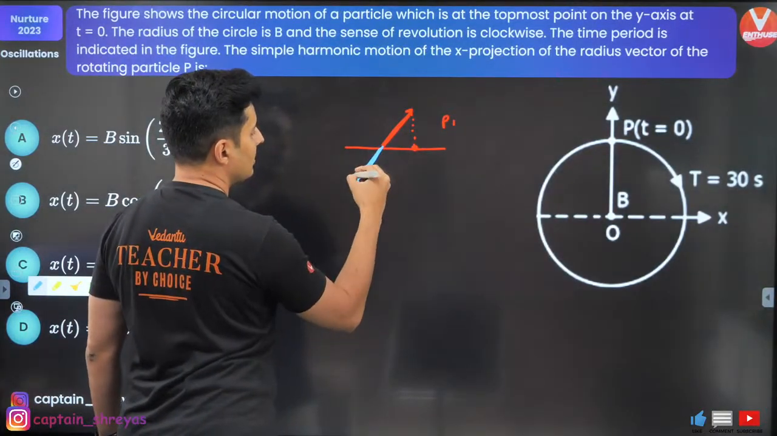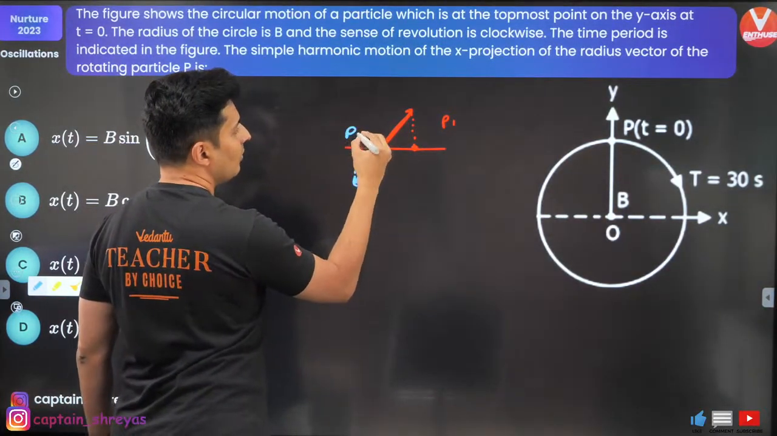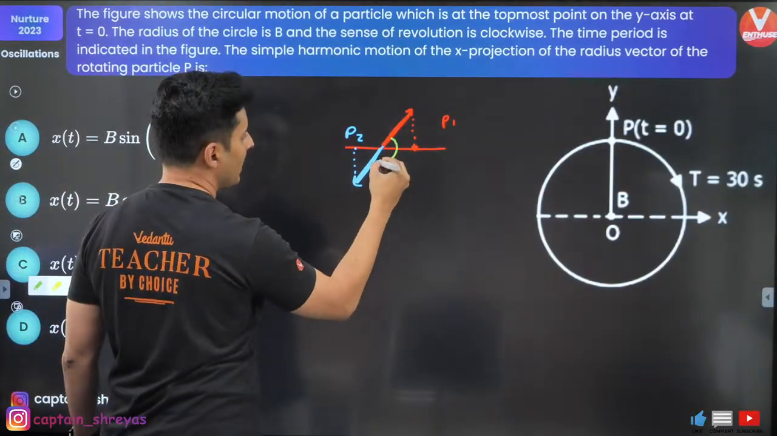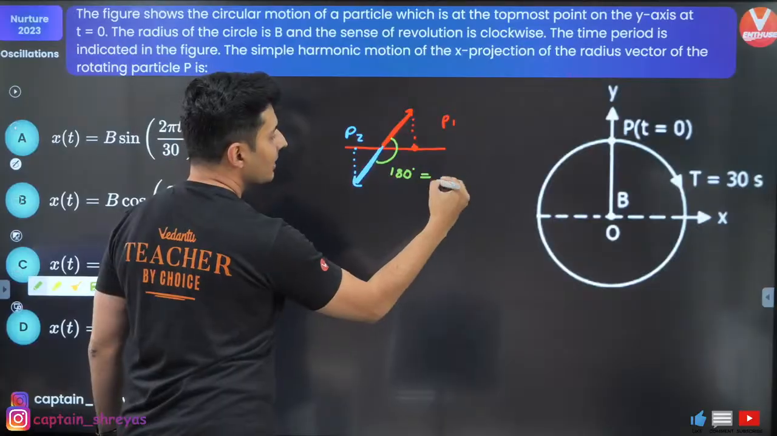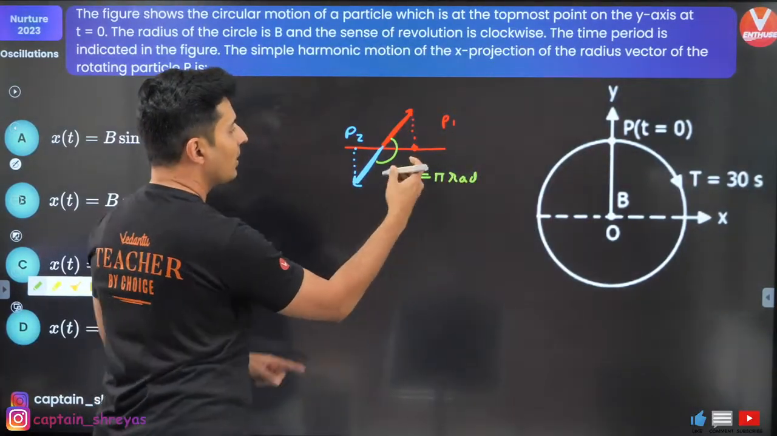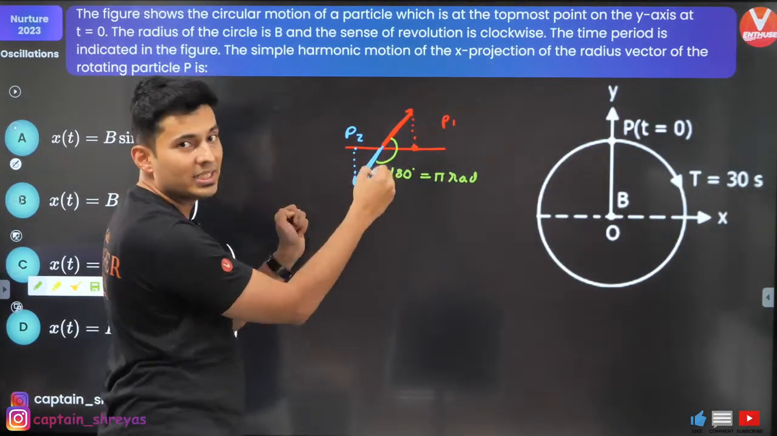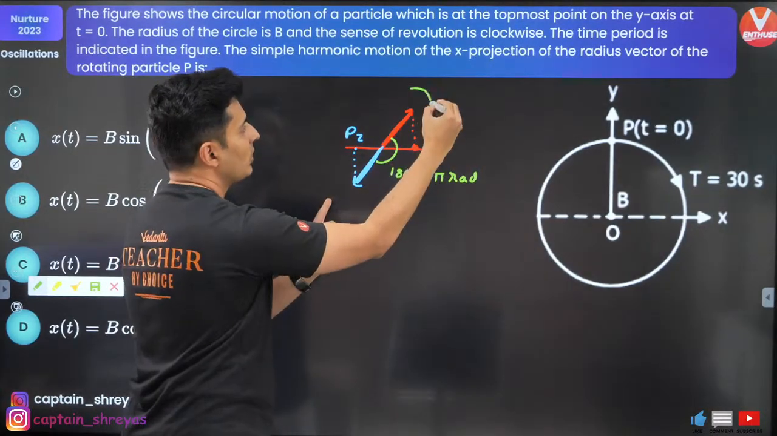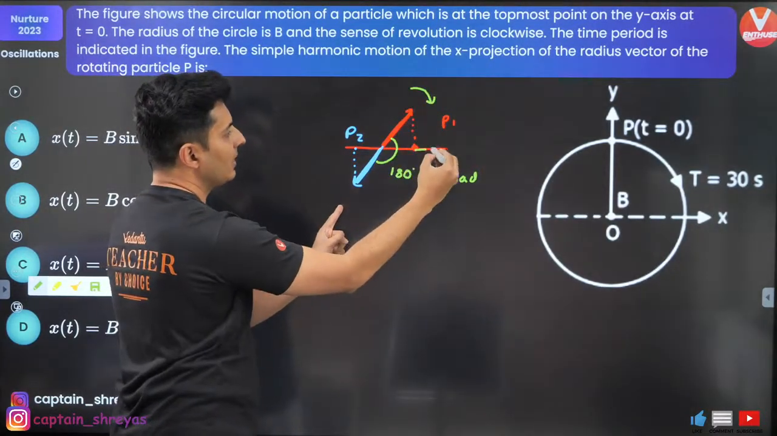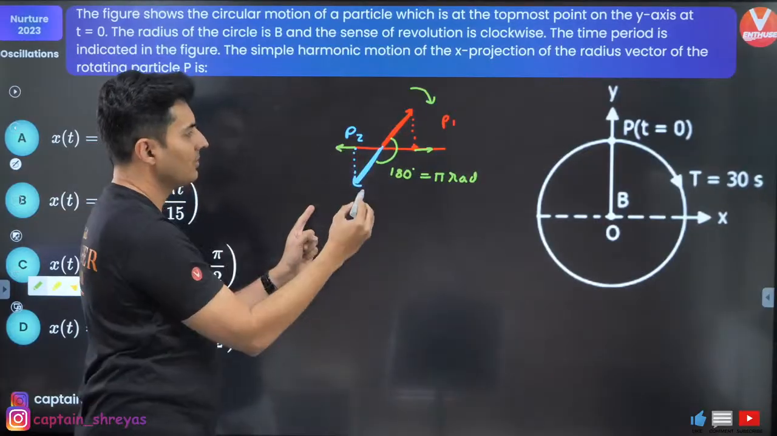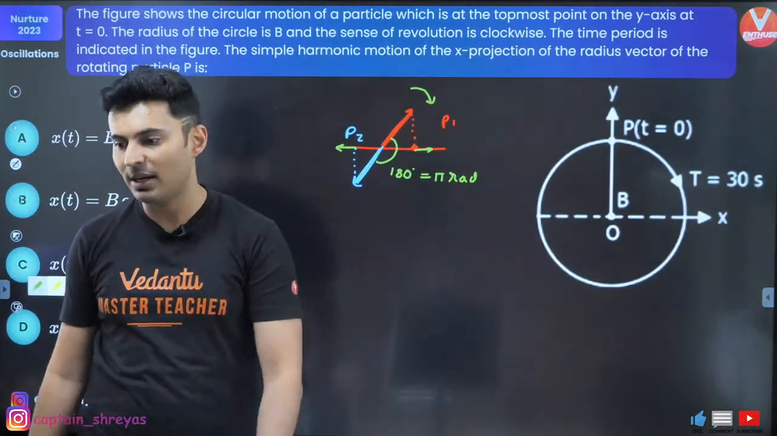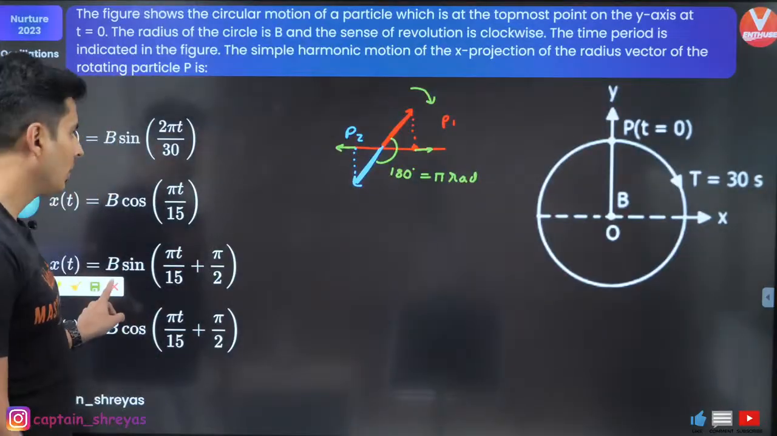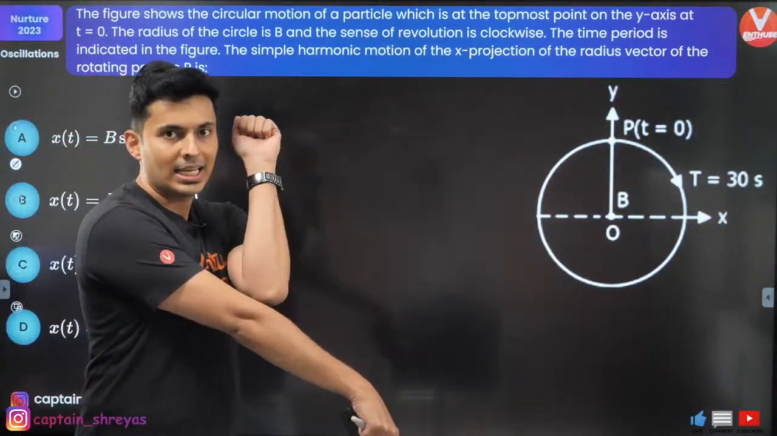Is here. The shadow will be here. This is for the second particle. Can you measure the angle between them? What is the angle? 180 degrees, which is nothing but pi radians, right? So what will happen? They both are exactly opposite each other. So this particle is going this way, this particle is going that way. Because both of them rotate like this, this particle will go this way, this particle is going this way. So they'll be opposite. That's why out of phase. Is that okay? Understood? Out means opposite, in means together.